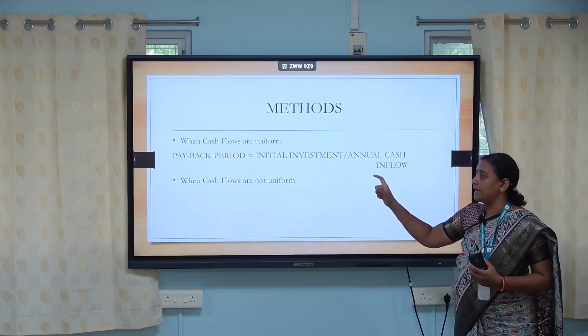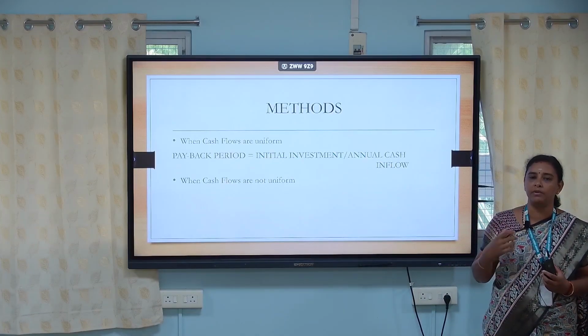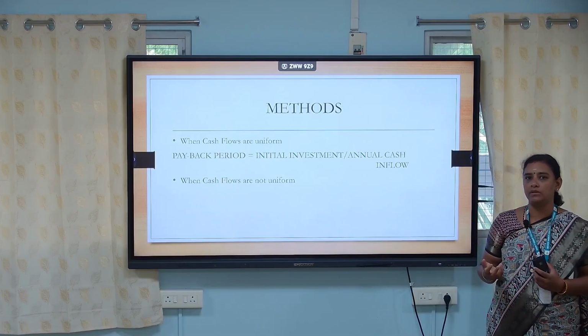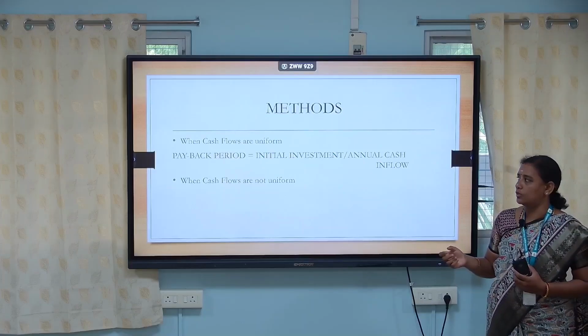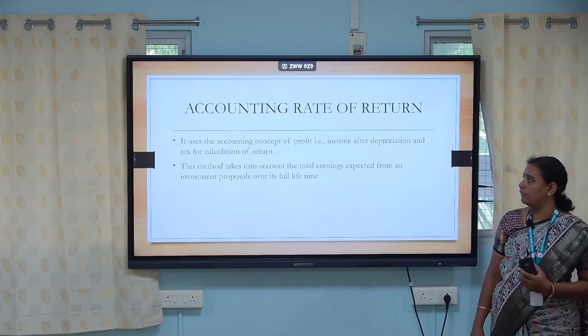The next one is when cash inflows are not uniform. Not uniform means the amount will differ from the first year, second year and then third year. For the first year it is 5,000, for the second year it may be 3,000 and for the third year it may be 2,000, etc. So the next method is called the accounting rate of return method.